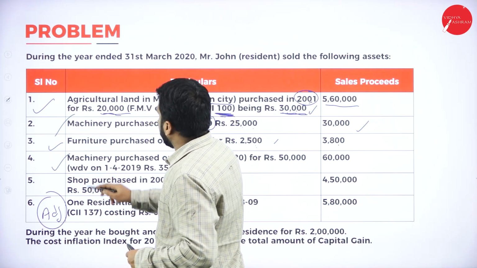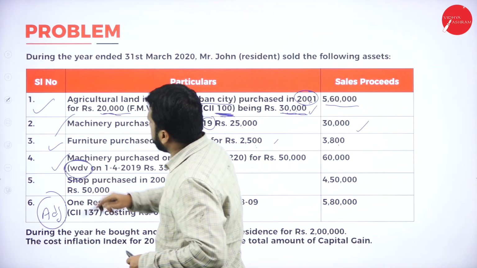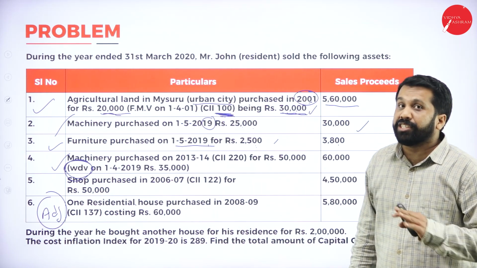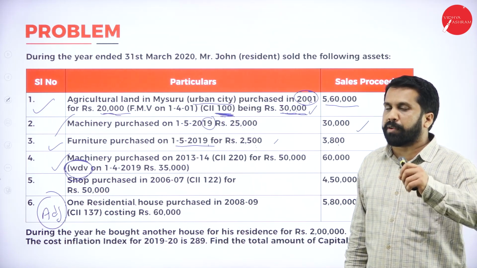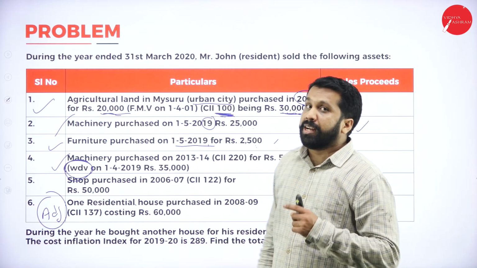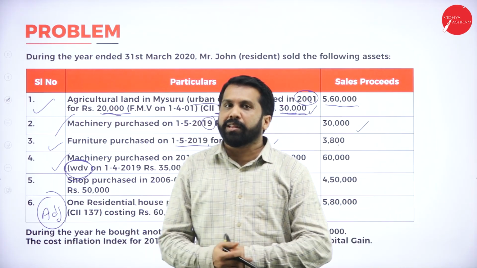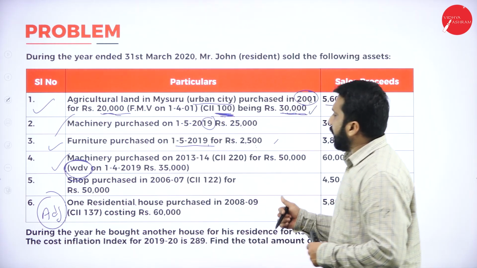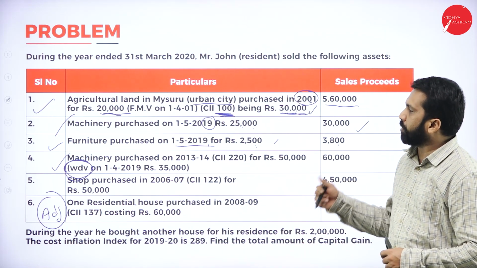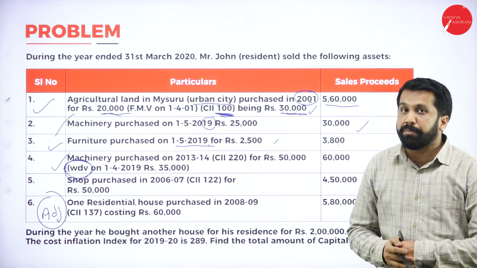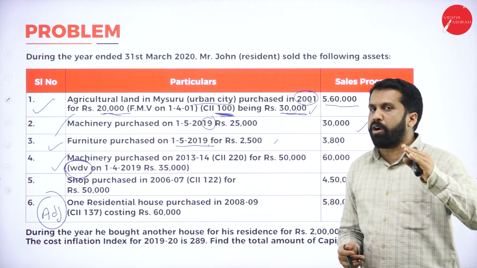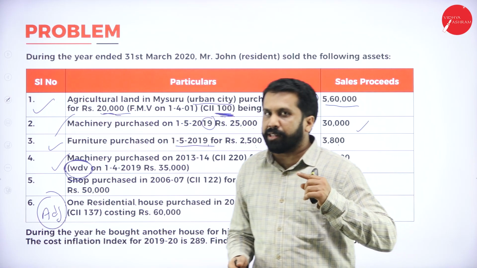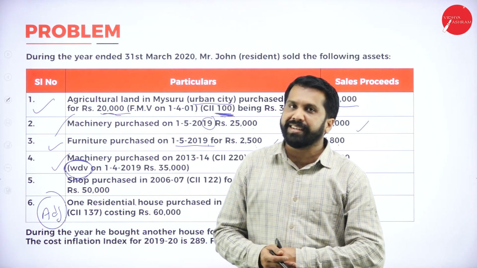And one more machinery. With WDV machinery, indexation will not come, even though it is long term. Normally, indexation will come for what? Long term. Wherever long term is there, indexation will come. In this, we don't have indexation. Why? Because it is a WDV, depreciable asset. For all depreciable assets, even though it is a long-term asset, you will not go for indexation.